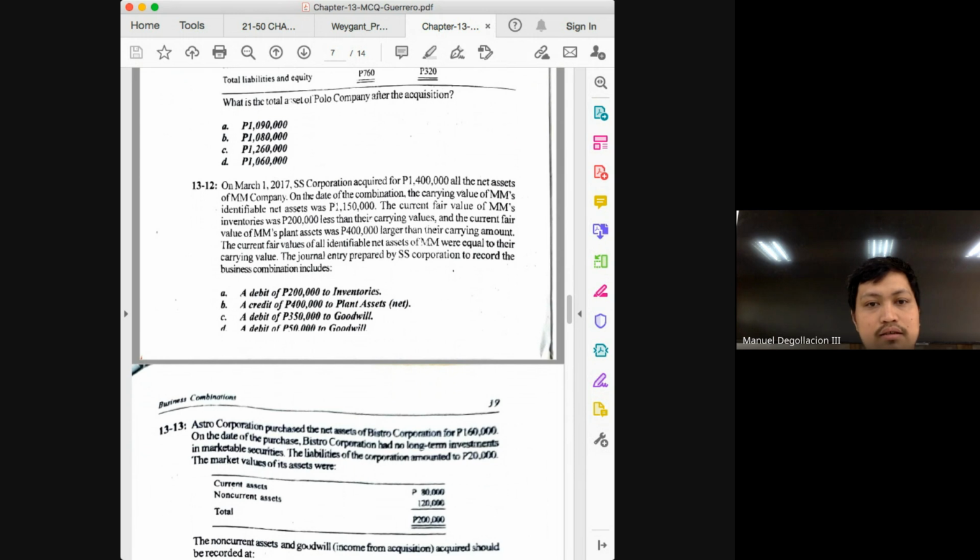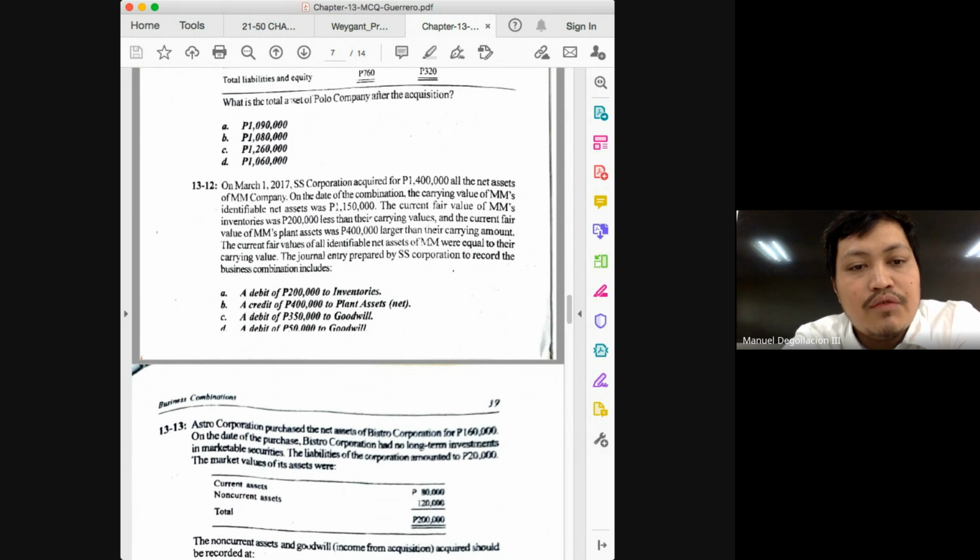And the current fair value of the plant assets was 400,000 larger than the carrying amount. The current fair values of the other identifiable assets were equal to their carrying value. What entry will be prepared? So we'll have to go through the choices, class.